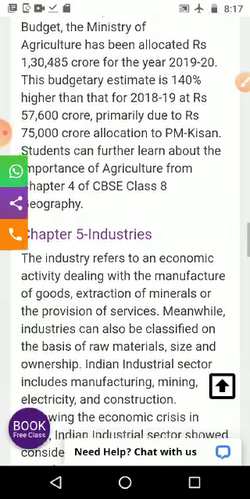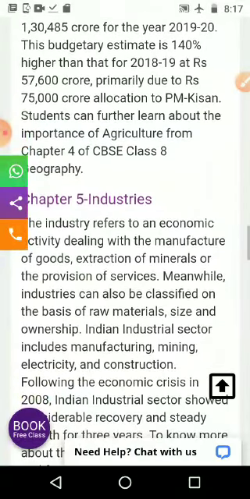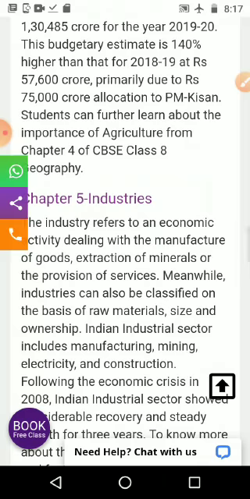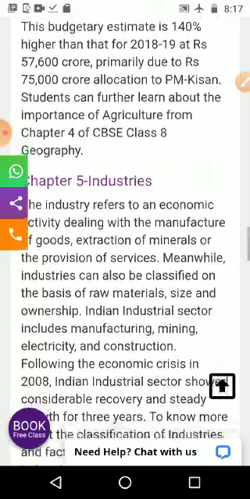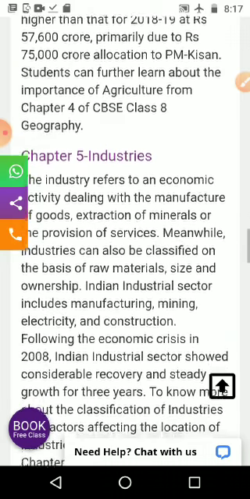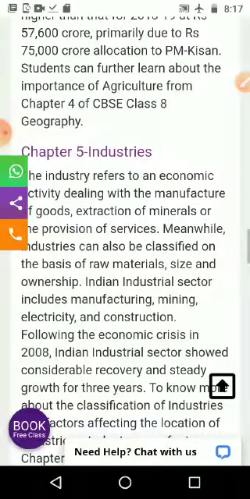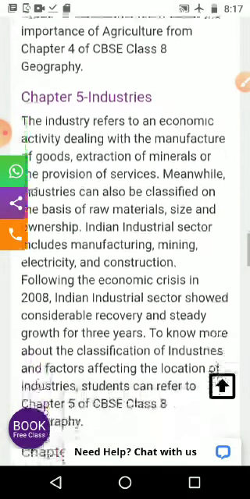As per the union budget, the Ministry of Agriculture has been allotted rupees 1,30,485 crore for the year 2019-20. The budgetary estimate is 114% higher than that of 2018-19 at rupees 57,600 crores, primarily due to the rupees 75,000 crore allocation to PM Kisan.